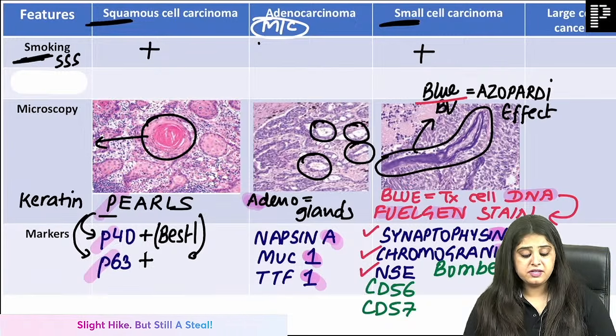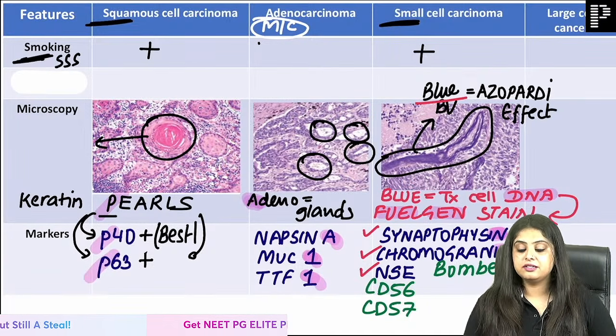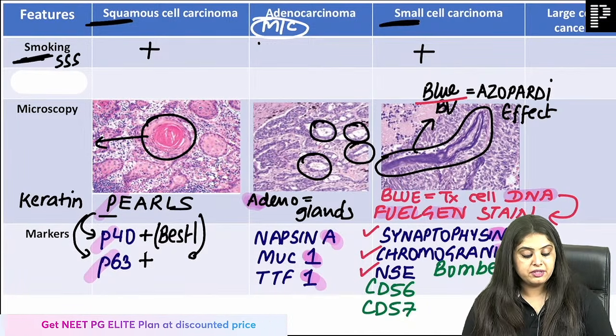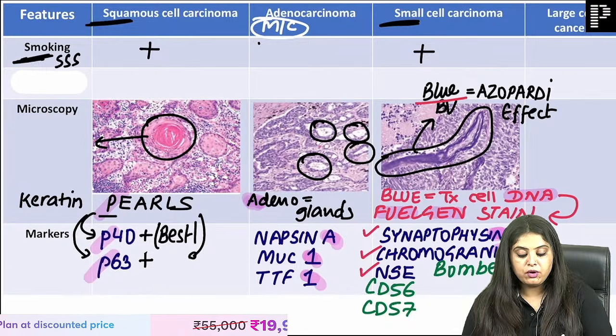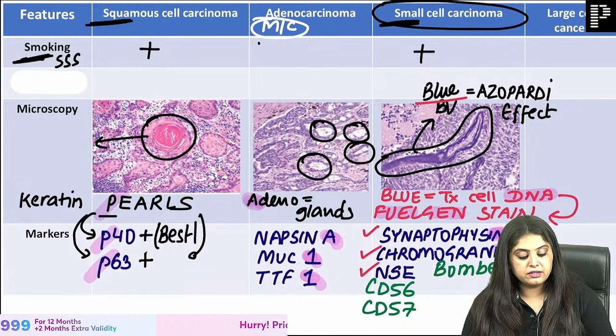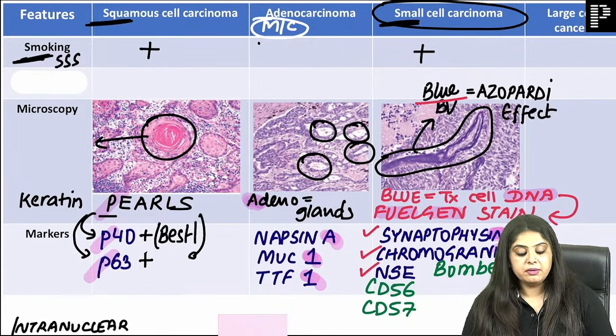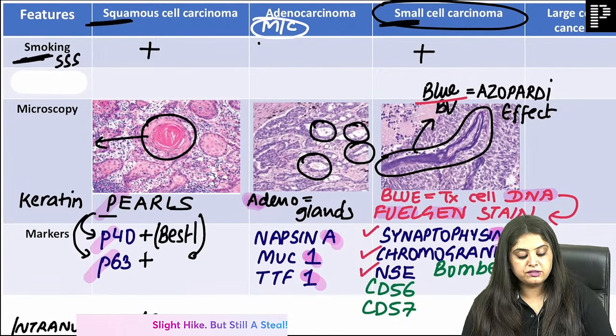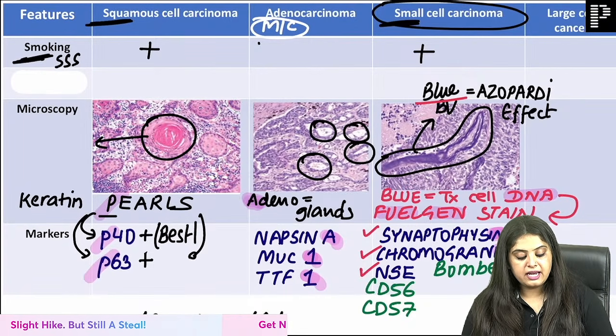If it was not tough, last year in the INI-CET exam, the examiner decided to ask which is the intranuclear marker for small cell cancer of the lung, and all of these were in the options. Students knew the markers, but the intranuclear marker for small cell carcinoma is INSM.